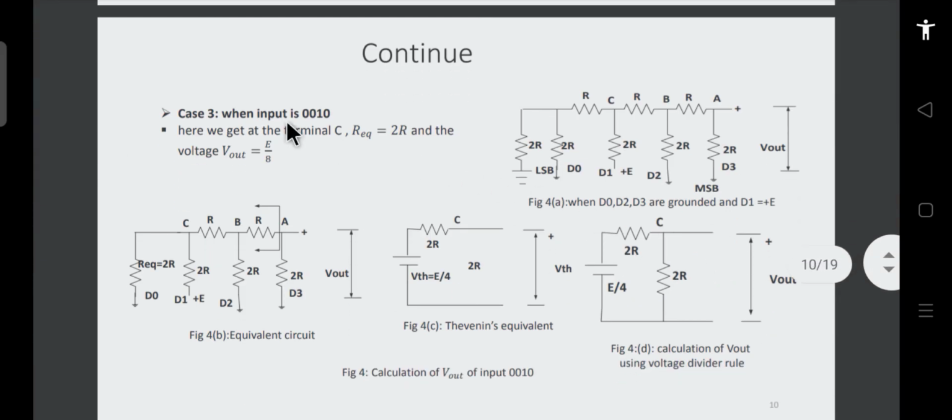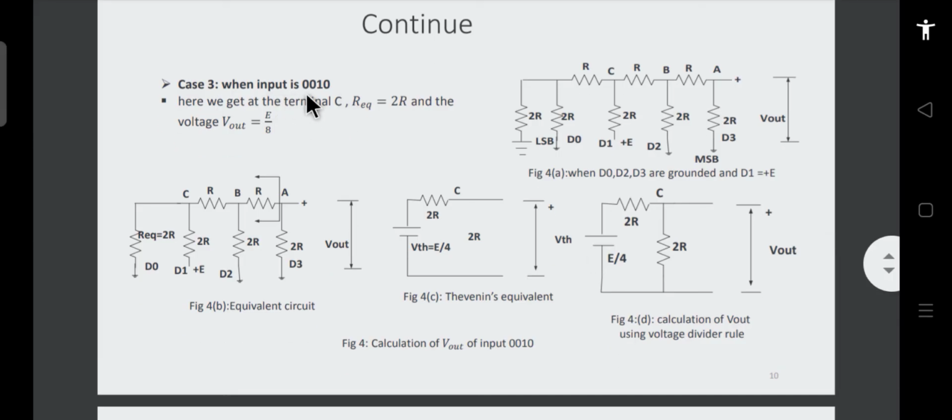In the third case, when the input is 0 0 1 0, you can see that this bit is becoming 1, so this is getting high, and these two are 0 0 and this is also 0. So in this case again we have to do the same thing. To the left of this we will find again the equivalent resistance, which will be 2R, and the rest of this network.